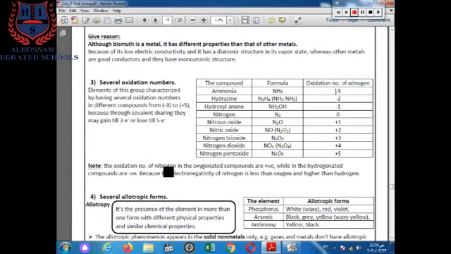The oxidation number of nitrogen in the oxygenated compounds is positive, while in the hydrogenated compounds it is negative, as we noted here before. When N comes with hydrogen, N carries a negative charge. But when N comes with oxygen, the nitrogen carries a positive charge.